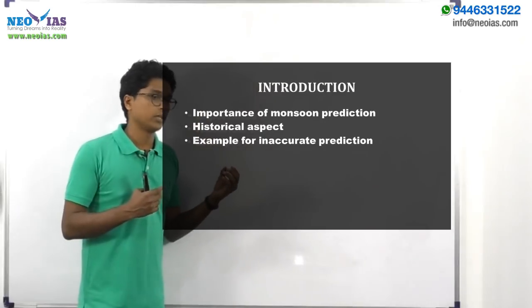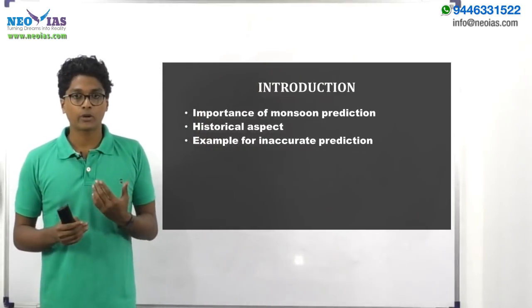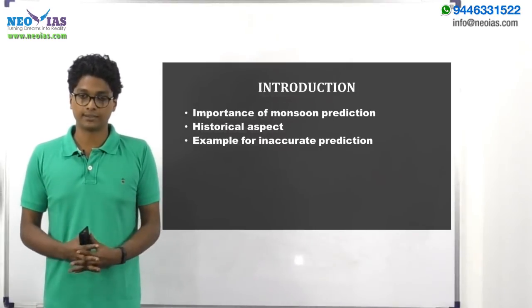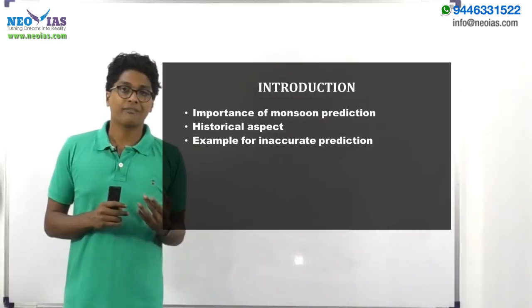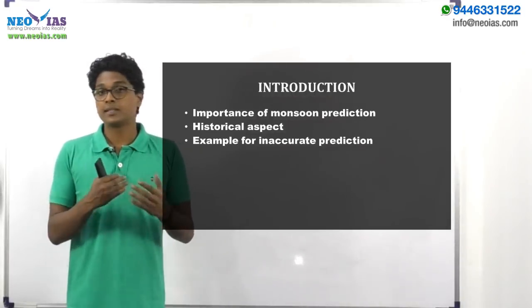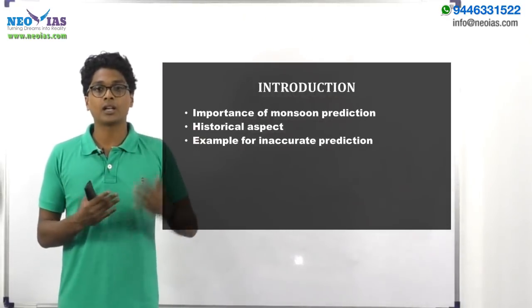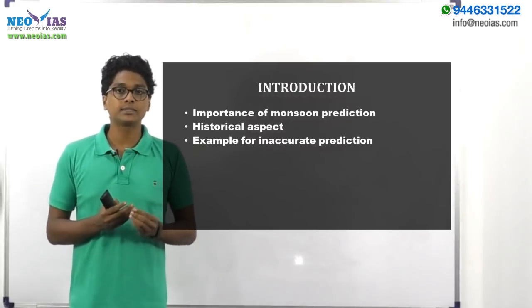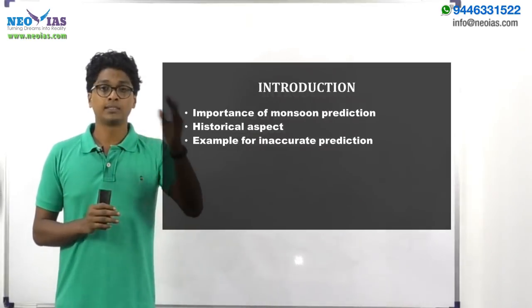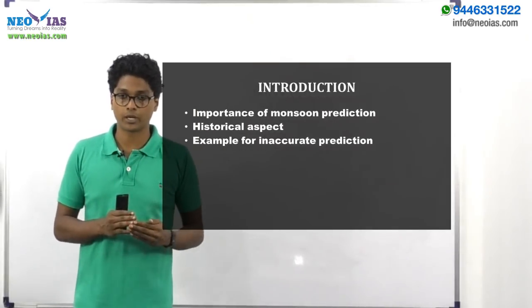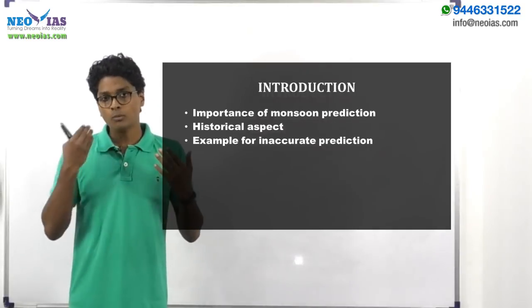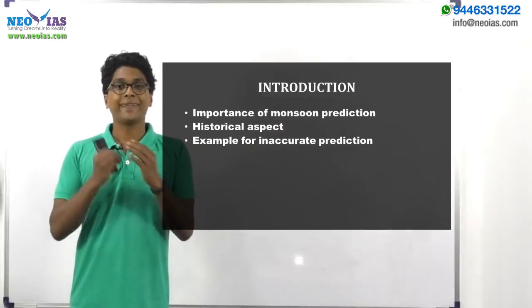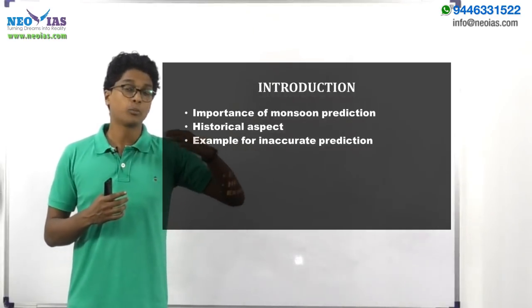Now another scenario is why we are having this inaccurate monsoon prediction. One of the major reasons behind it is a historical reason. If you look at most of the western nations, their weather predictions are way more accurate than ours, right? The major reason behind this is the lack of investment in research and development in the meteorological department. Since independence, almost all the governments gave the meteorological department the least priority, mainly because of various other socio, cultural and political issues.